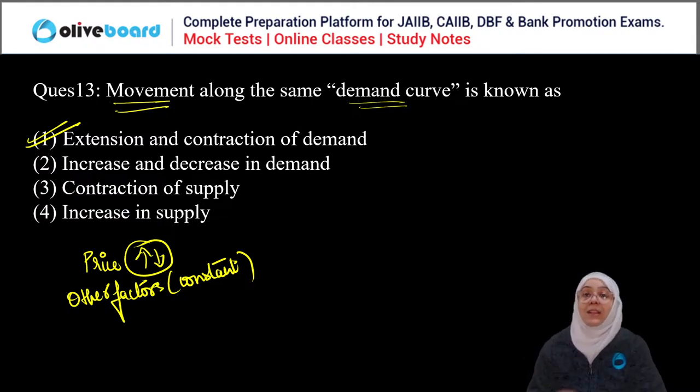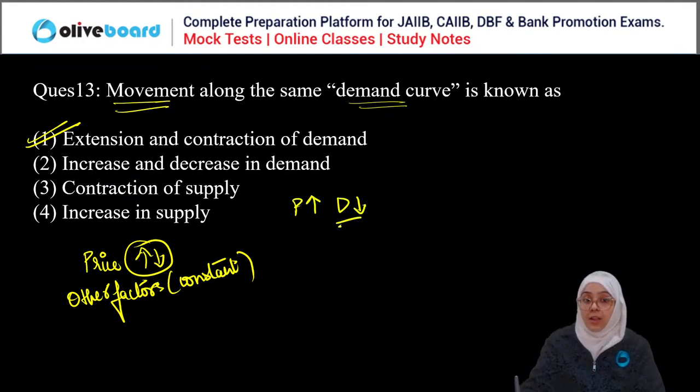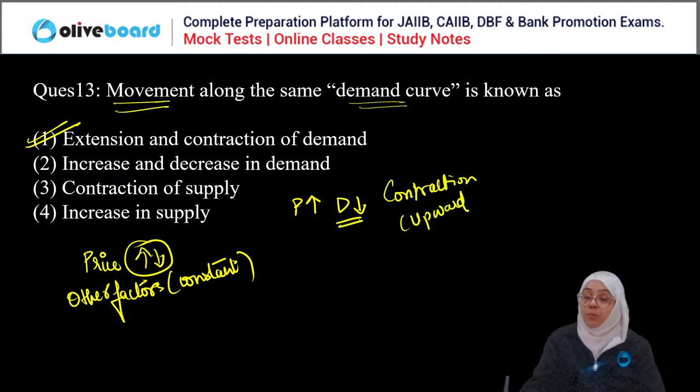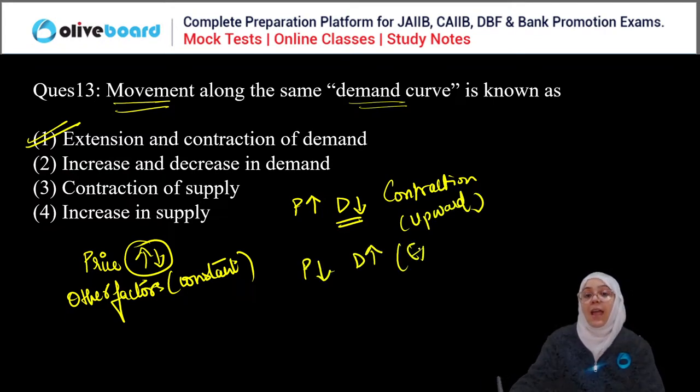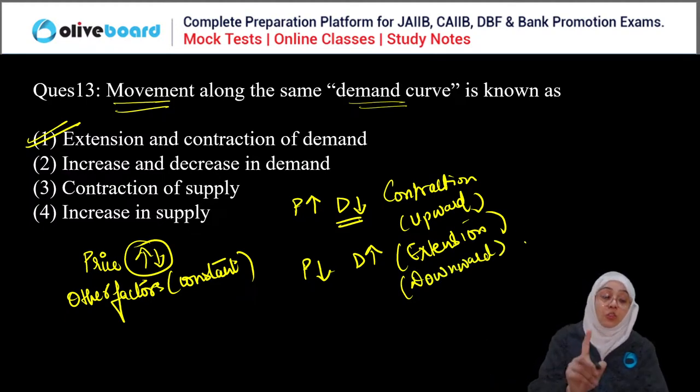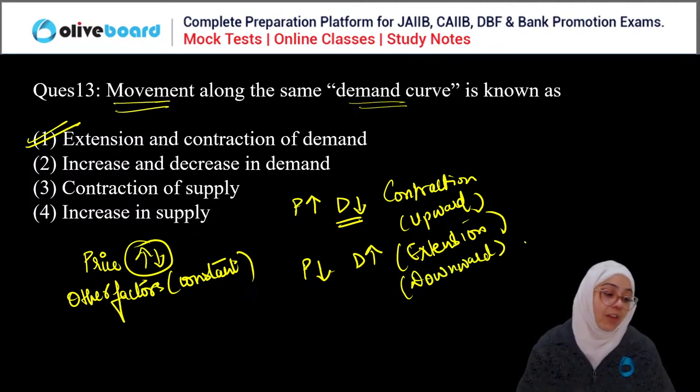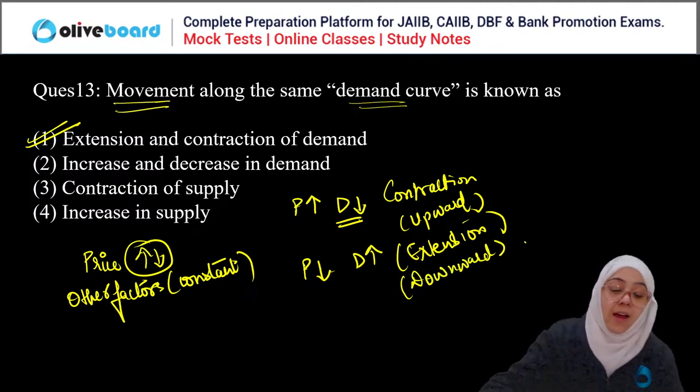And when there is a movement, this can be called extension and contraction. When the price is increasing and demand is decreasing, it is called contraction, and the demand curve is moving upward. Remember? And when the price is decreasing, demand is increasing. It is called extension, and in extension the demand curve is moving downward, but along the same demand curve. So A is the correct answer here, everyone.